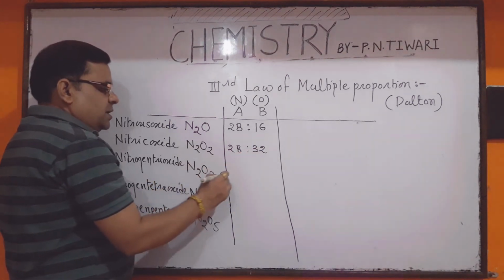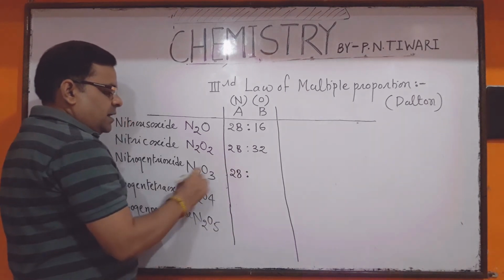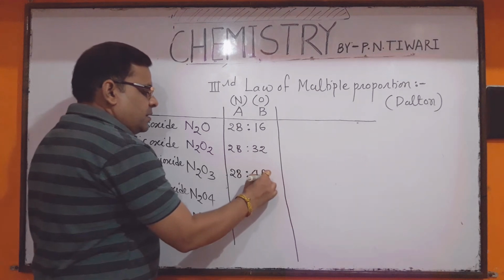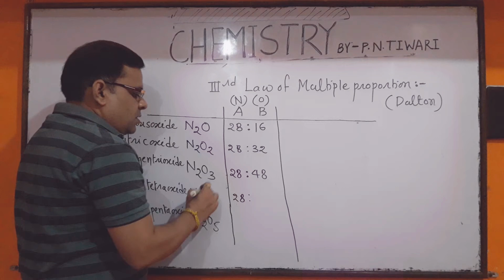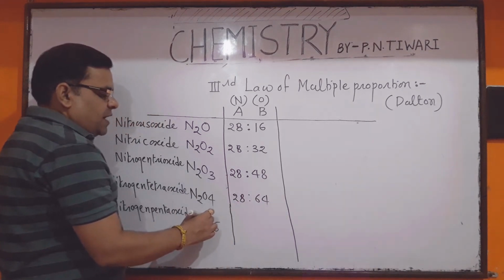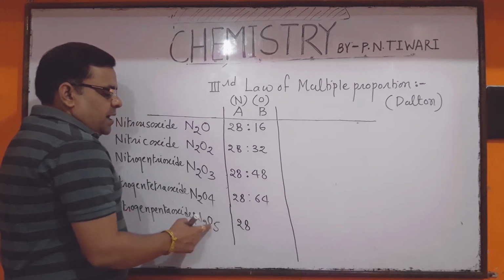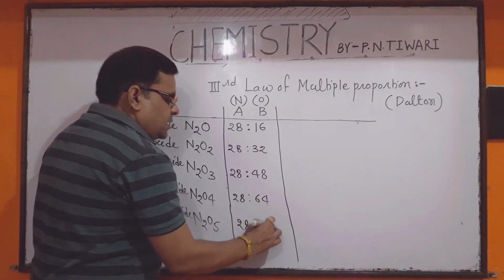And in N2O3, what is the mass of nitrogen? 28. But what is the mass of oxygen? 16 into 3, 48. In N2O4, nitrogen is 28 and oxygen is 16 into 4, 64. And in N2O5, nitrogen is 14 into 2, 28, and oxygen is 16 into 5, 80.